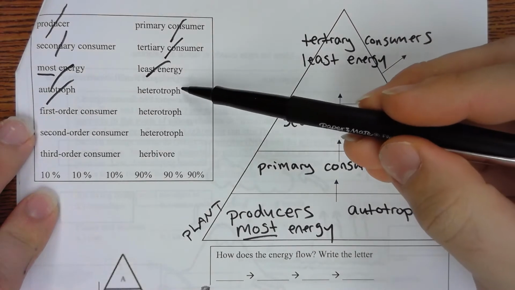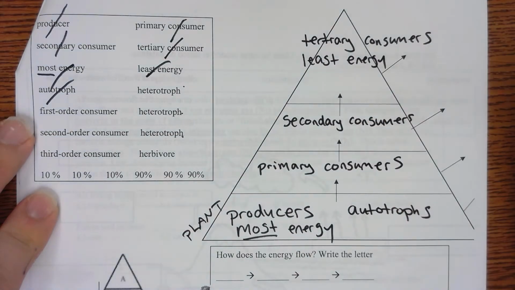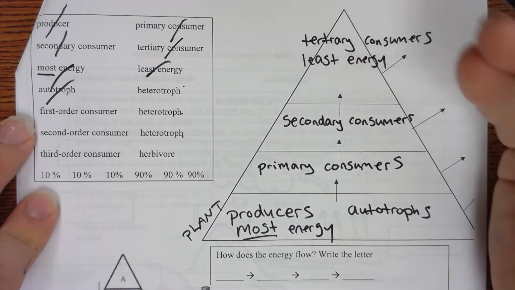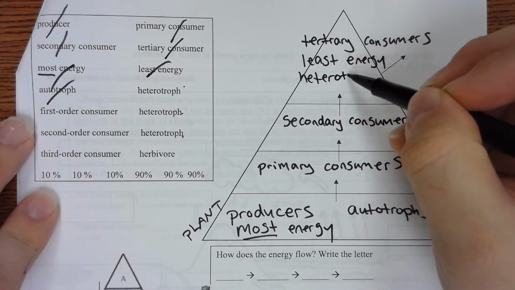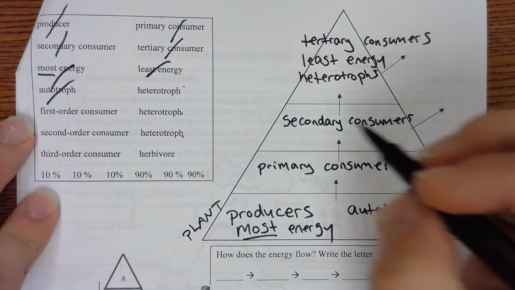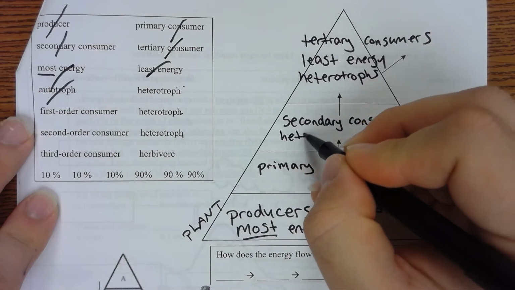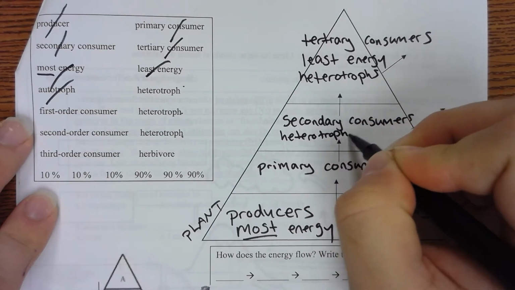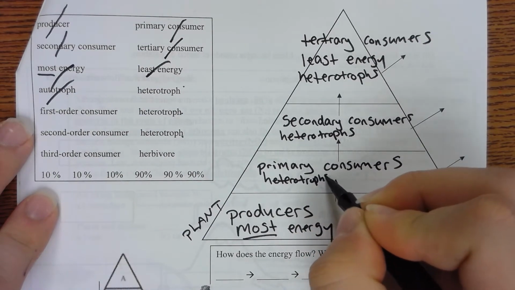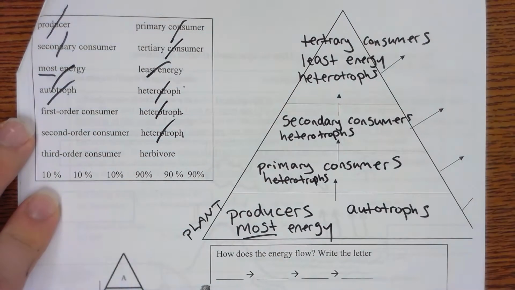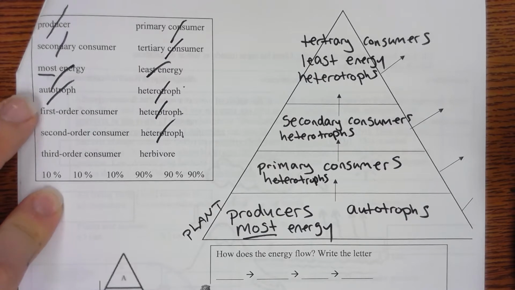And then where do I put heterotroph? Very good. Consumers are heterotrophs. Animals are heterotrophs. Okay. First order consumer, second order consumer, third order consumer. Where do I put those?